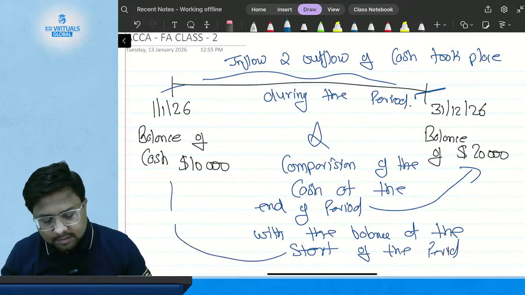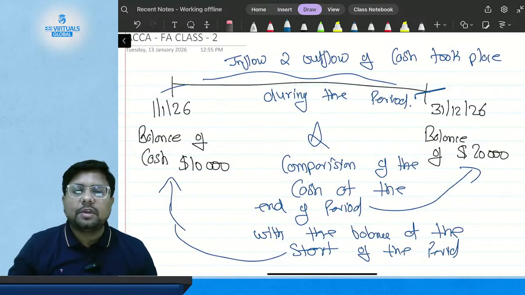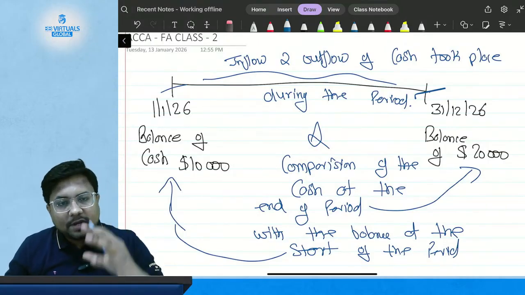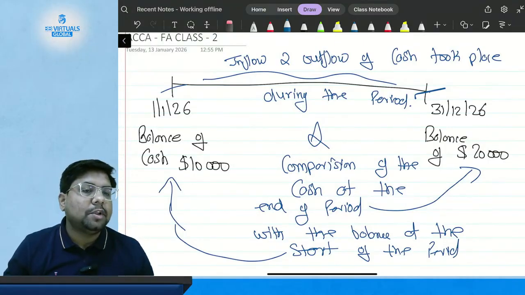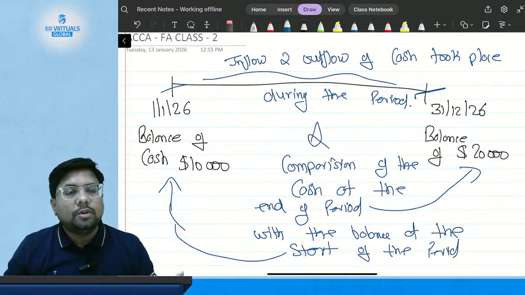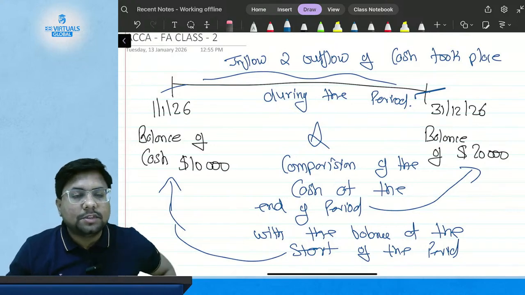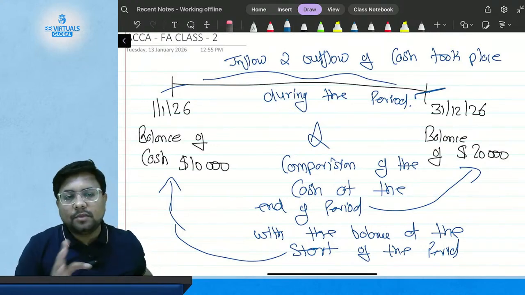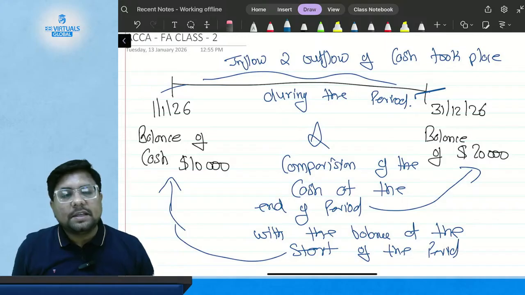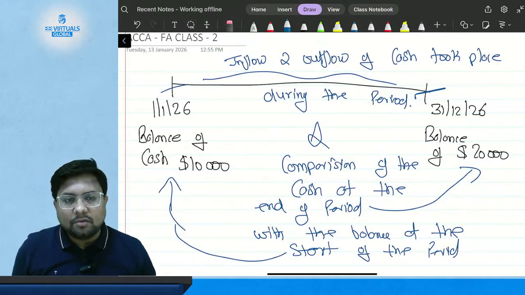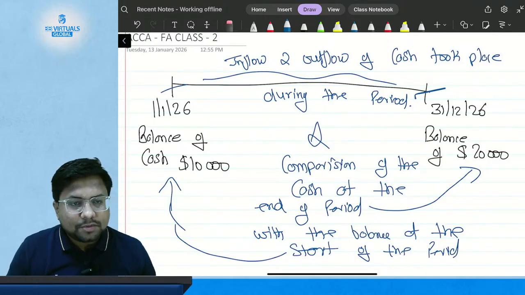So the statement of cash flow is all about the inflow and outflow of cash during the accounting period, and it also lets you see the comparison between cash at the end of the accounting period and cash at the beginning of the accounting period. So this is your statement of cash flow.